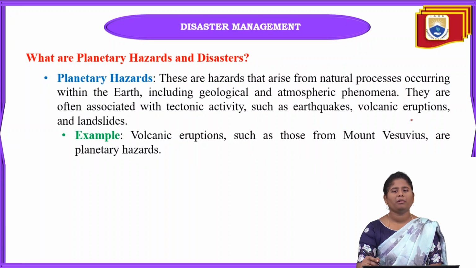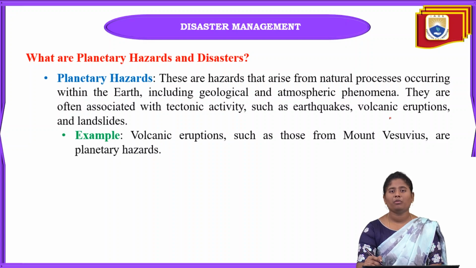Next, what are planetary hazards and disasters? Planetary hazards are hazards that arise from natural processes within the earth, not outside the earth. Planetary means inside of the earth. The hazards we can see may be geological or atmospheric phenomena. Mainly they are associated with tectonic activities like earthquakes, volcanic eruptions and landslides.